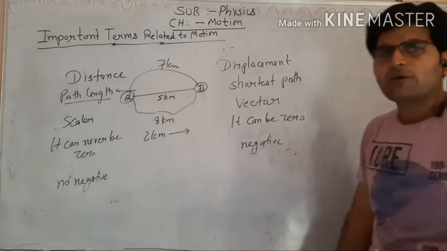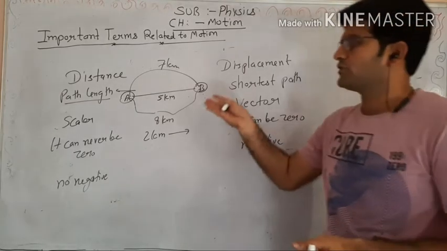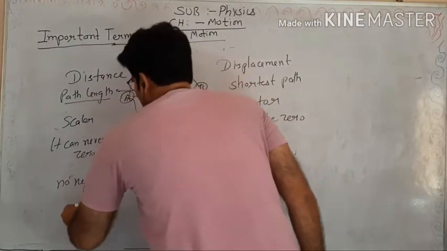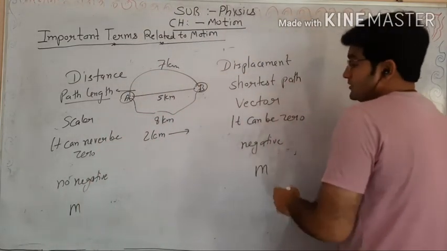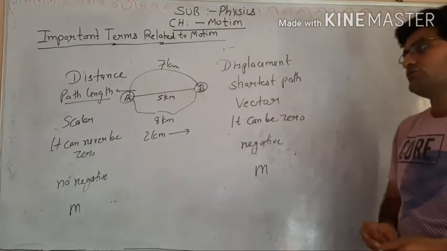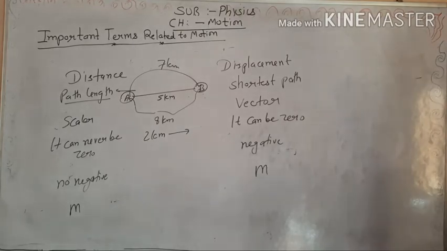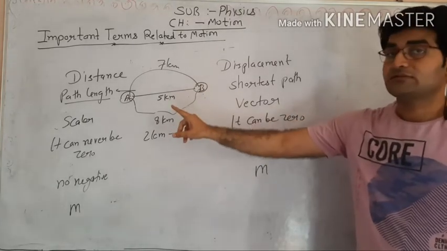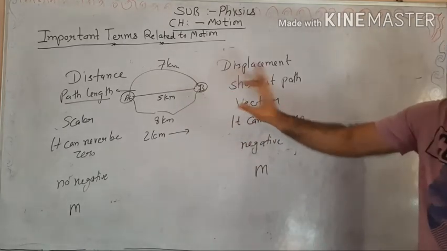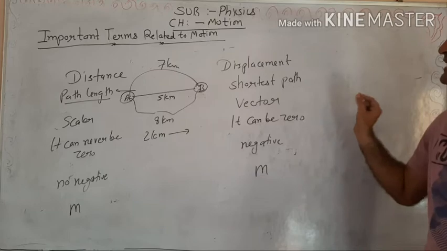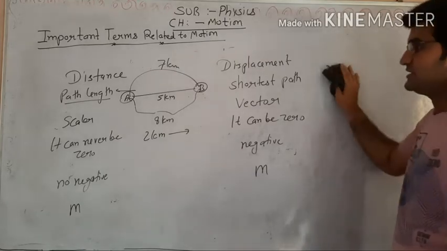If we talk about units, both quantities can be measured in the same units. Distance can be measured in meters, and displacement can also be measured in meters, kilometers, centimeters, whatever. So there is no issue with the units, but there is a difference of direction. Distance is a scalar because it doesn't need direction, it is just a path length, and displacement is a vector quantity because it needs direction. This is the basic difference.